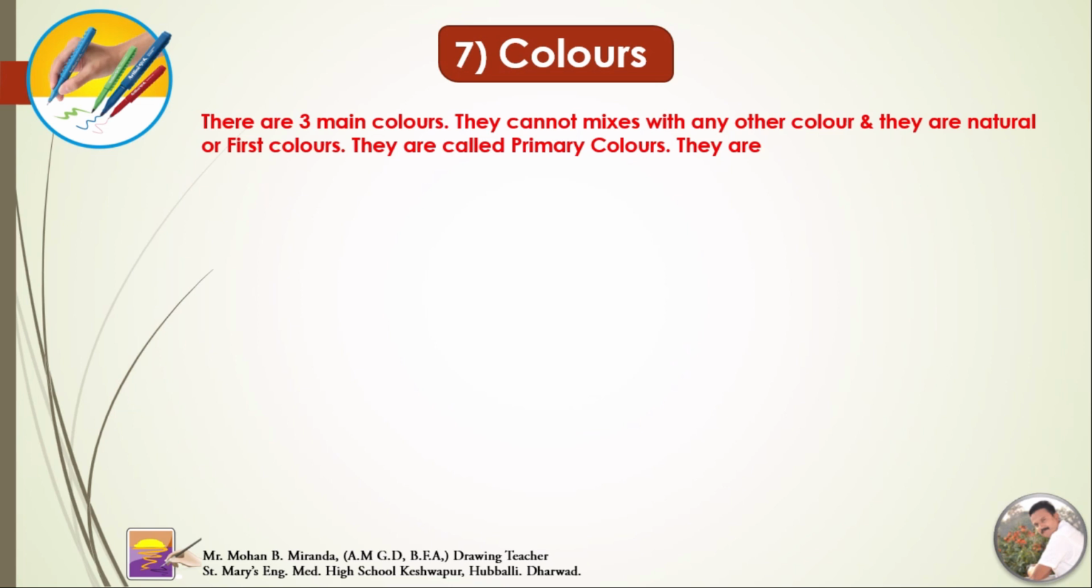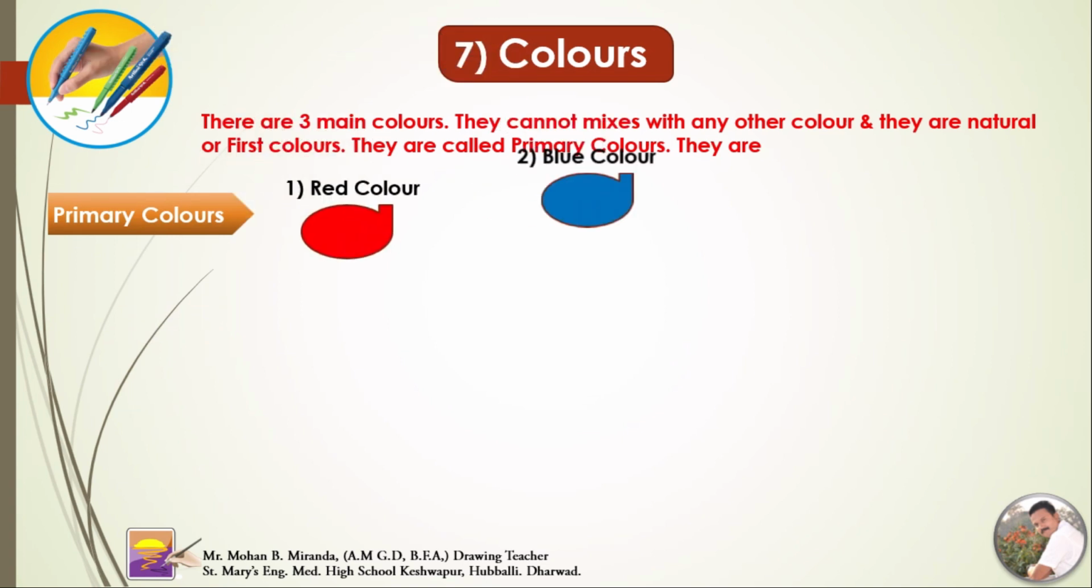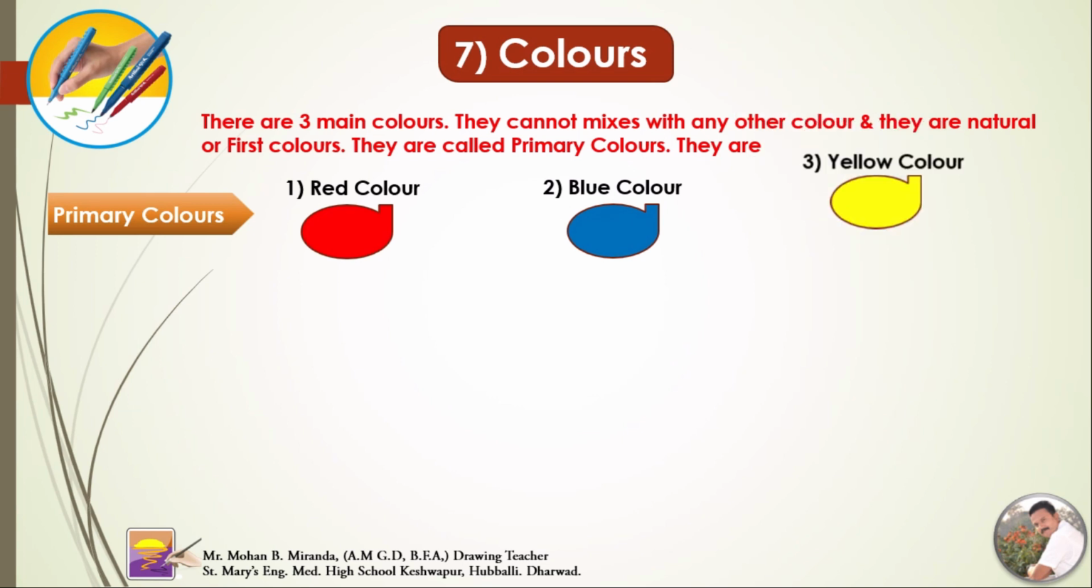There are 3 main colors. They cannot be mixed from any other colors, and they are natural or first colors. They are called primary colors. They are red color, blue color, and yellow color. These 3 colors are very important primary colors.